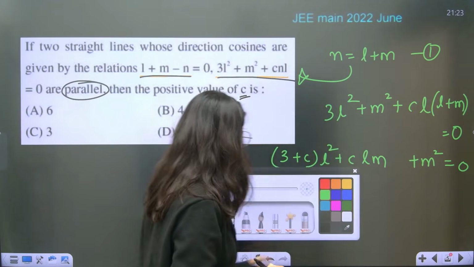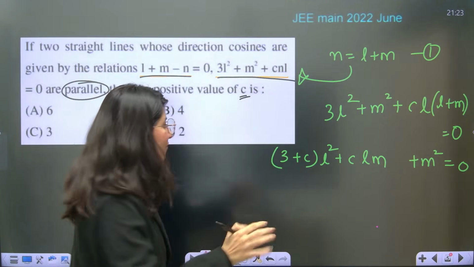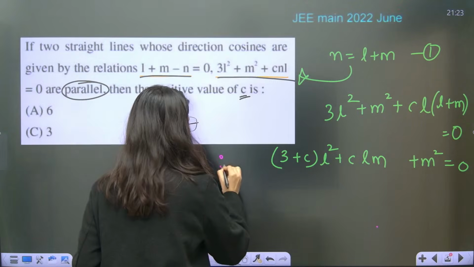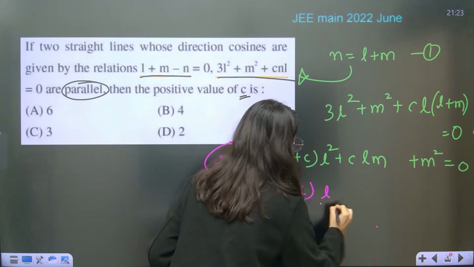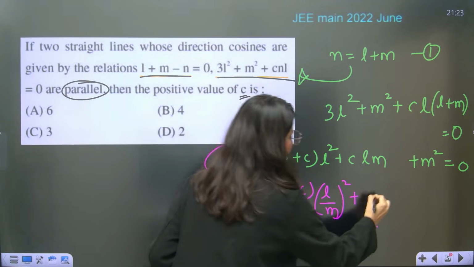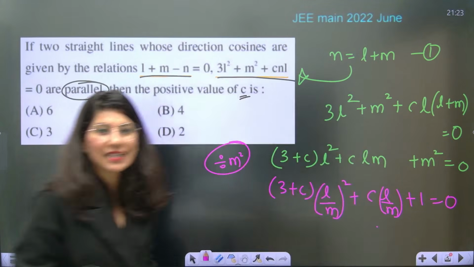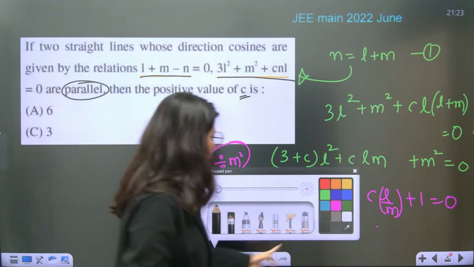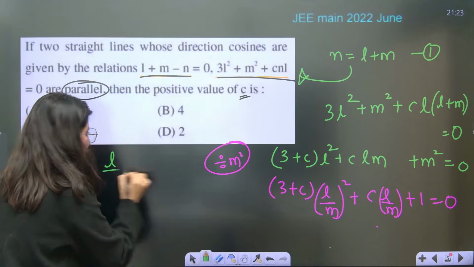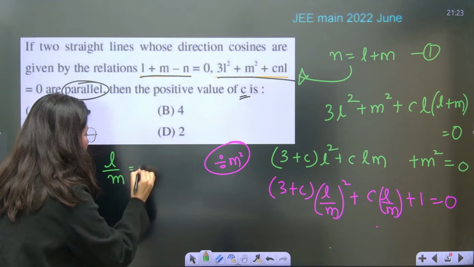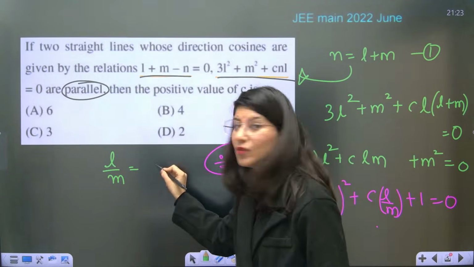So this looks like a quadratic equation right now, but what we can do is we can divide this equation completely by m square. So if you do that, 3 plus C, L by m whole square, plus C times L by m, plus 1 is equals to 0. This is a quadratic equation. Okay. So now understand, L by m. If you solve this quadratic equation, you are going to get two values of L and m.